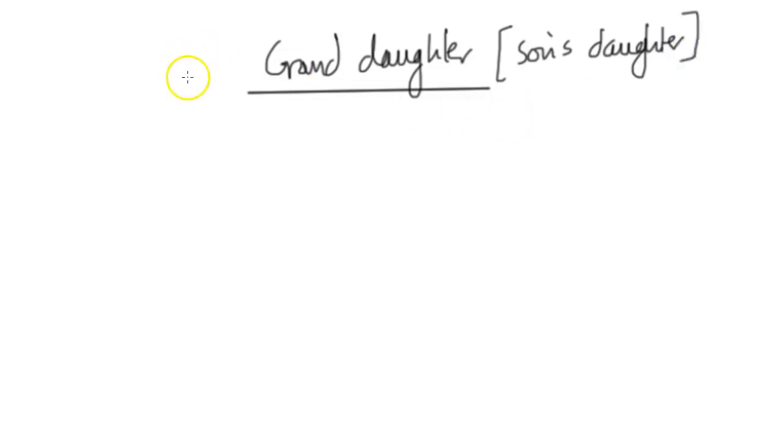When we say granddaughter, what we mean is the son's daughter. Okay, so when we're talking about granddaughter, we're not talking about the daughter's daughter. We're actually referring specifically to the daughter of the son, or the son's daughter. Now let me just illustrate this because this can become a bit confusing to people.